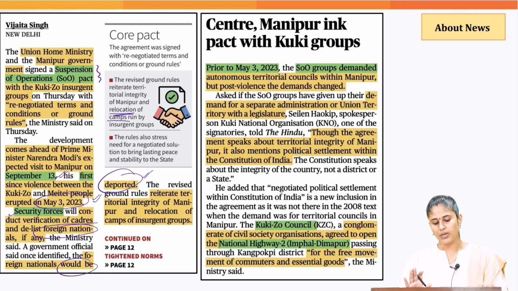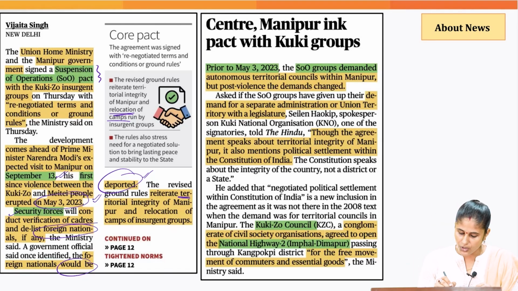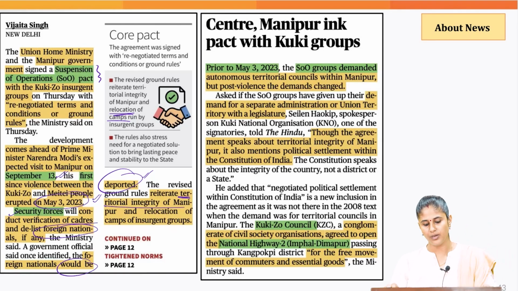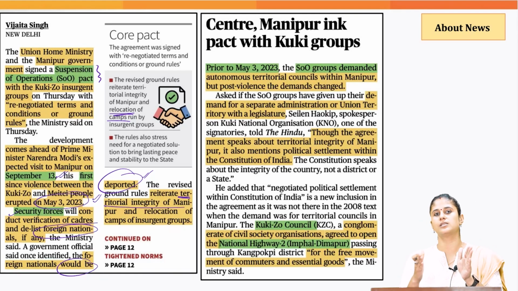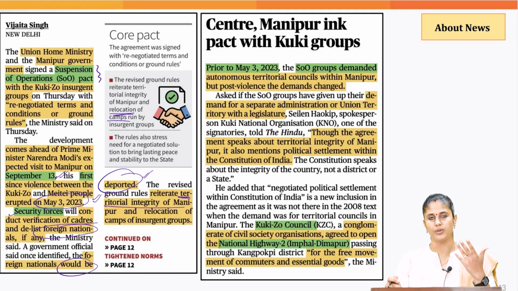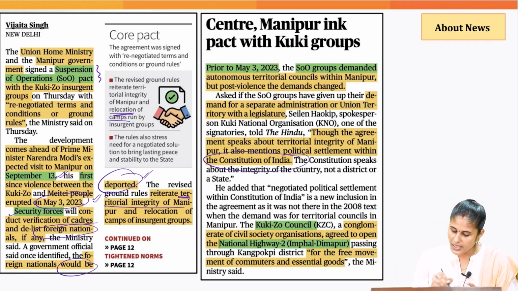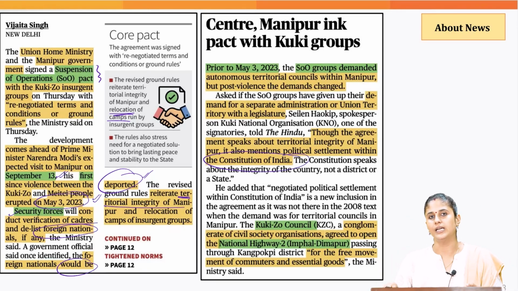The pact clearly outlines that we would ensure the territorial integrity of Manipur, and whatever solutions we come up with to solve this violence, which we have been witnessing in the state of Manipur since 2023, would be done keeping in mind what the Constitution of India says.